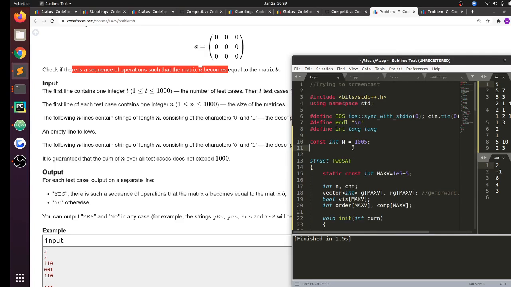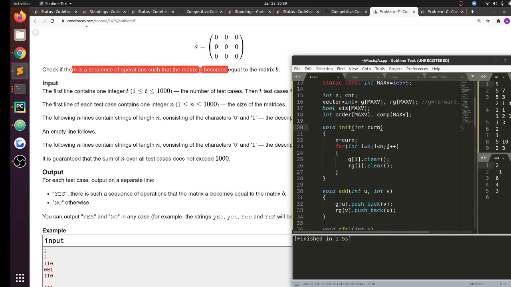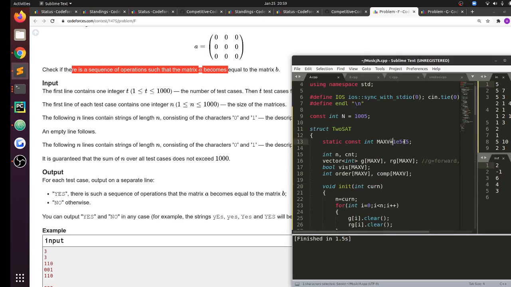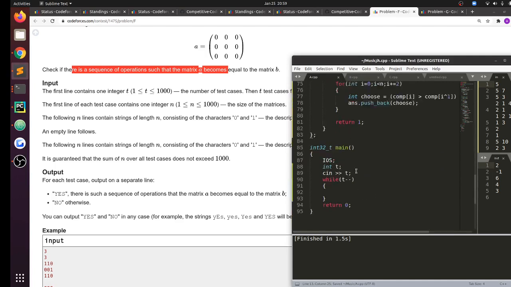And n is up to 1000, and I don't need long for this question. So the maximum number of vertices will be 2005. I can create that for every test case, that is fine.